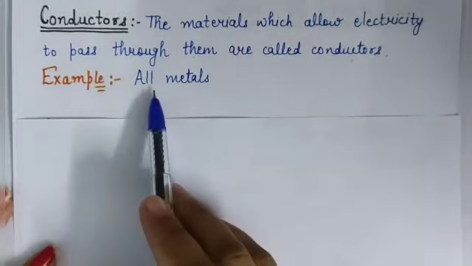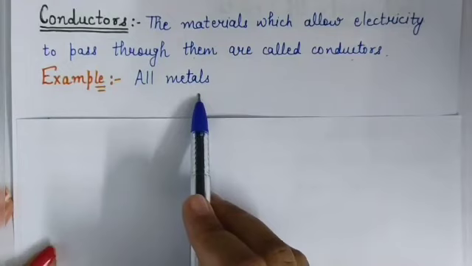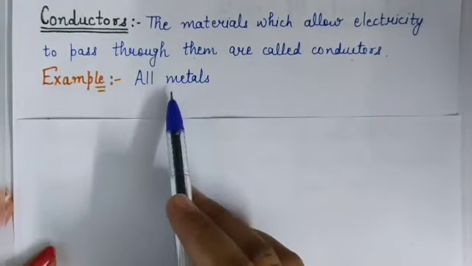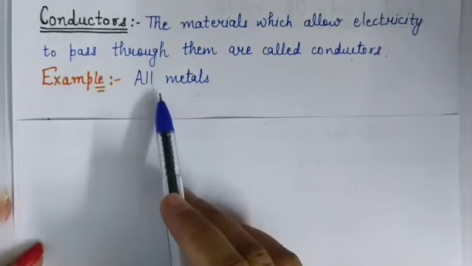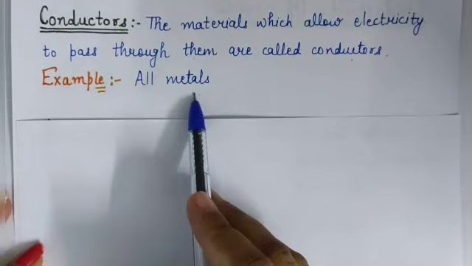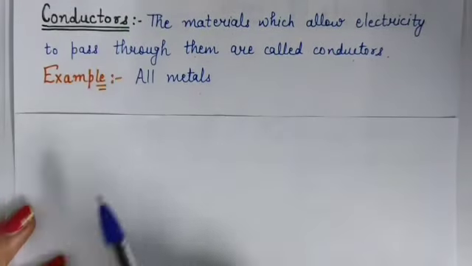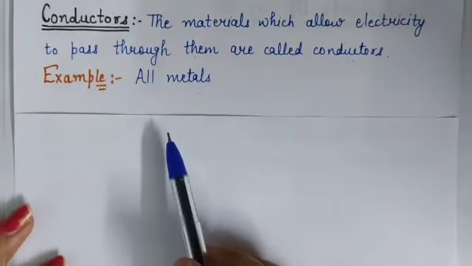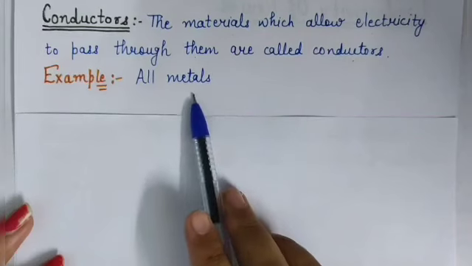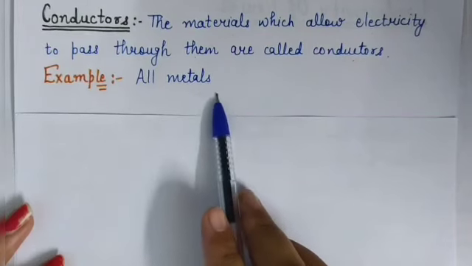For example, all metals are conductors. It means electricity can pass through all metals. For example, we know that electricity can pass through wires, right? And the wires are made up of metals like aluminium, copper.